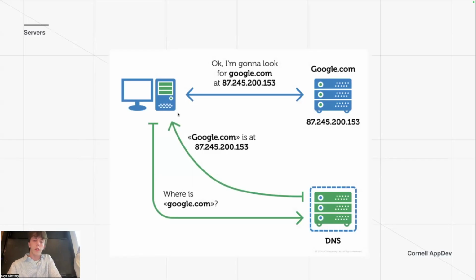First, you're going to reach out to the DNS and say, where is google.com? Because that's what you're trying to reach. And the DNS will tell you the IP address that google.com wants to use. And then you're going to connect to google.com using that IP address. So that's pretty much about it. Just a quick review. I think we went over this already briefly, but any questions on that before we move on?